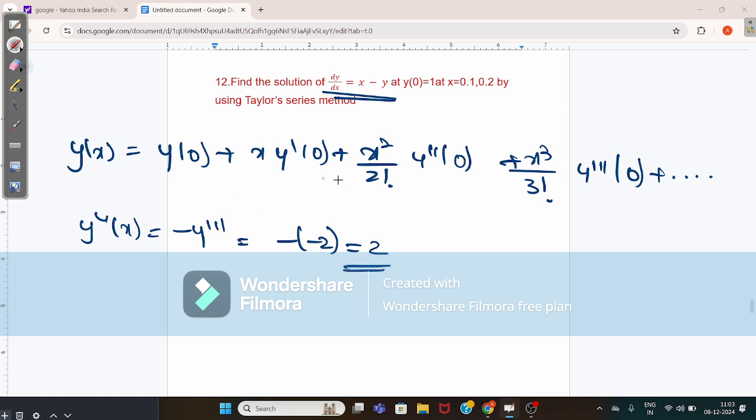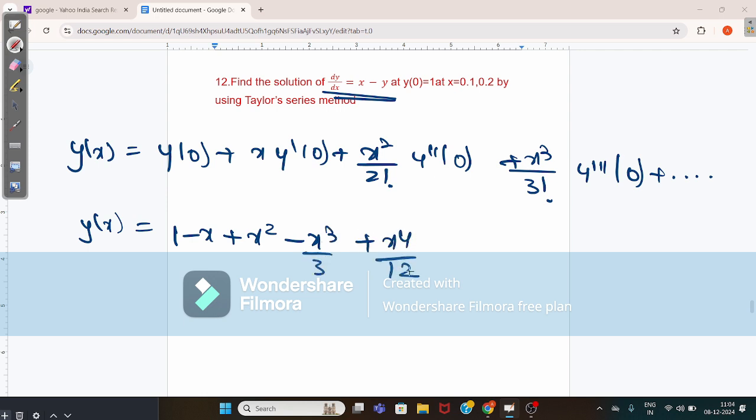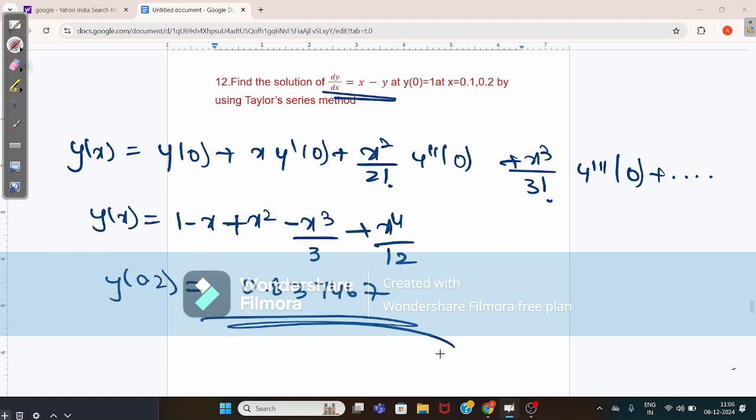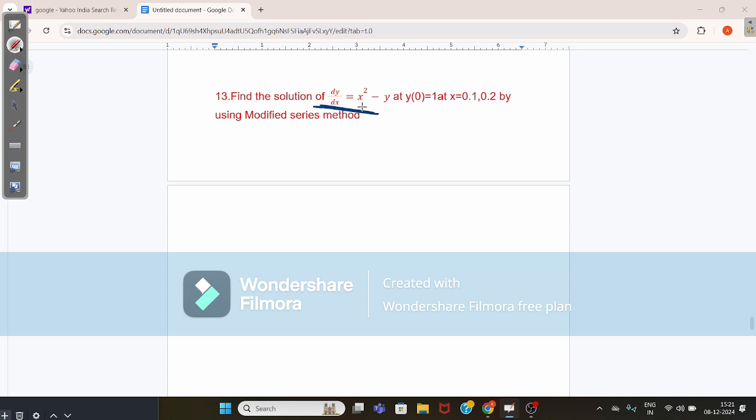Okay, when you substitute all the values in this formula, you will get the answer as y of x equals 1 minus x plus x square minus x cube by 3 plus x power 4 by 12 here. Now the value of y of 0.1 gives the value 0.909675. Similarly, when you substitute y of 0.2, you will get the value as 0.837467, which is the required answer we have. This is the equation which has been given here. We have to find out y of 0 equals 1 and x equals 0.1 and 0.2 by using the modified series method.